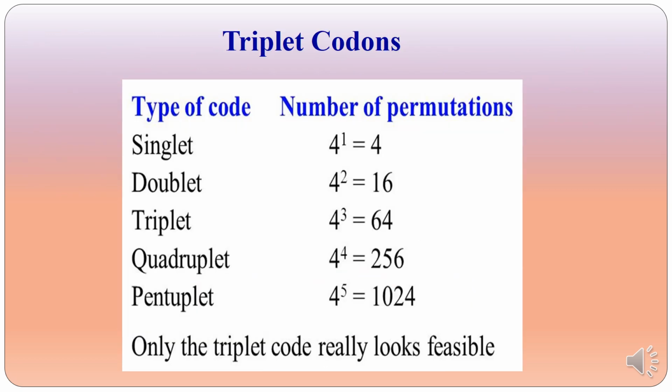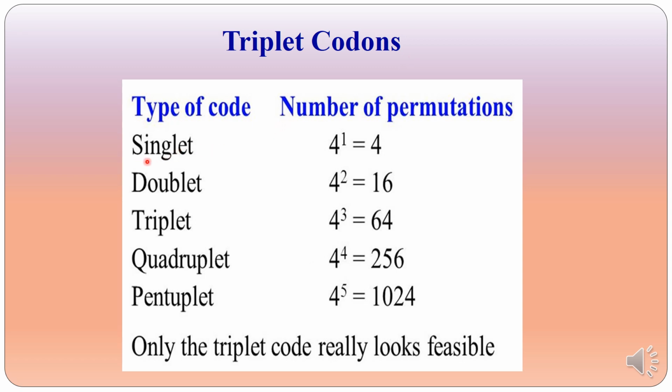Now we will take a look at the logical explanation of why it was most appropriate to consider that a codon is a triplet codon. We know that DNA and RNA are made up of nitrogen bases, and there are 4 nitrogen bases, chiefly adenine, guanine, cytosine and thymine, and in mRNA thymine is replaced by uracil.